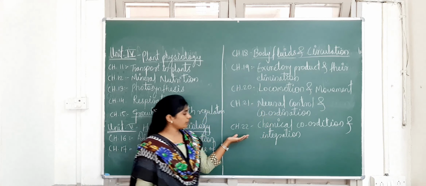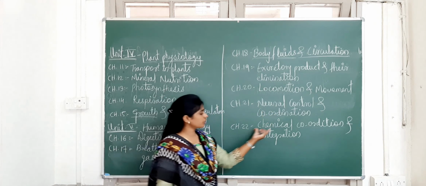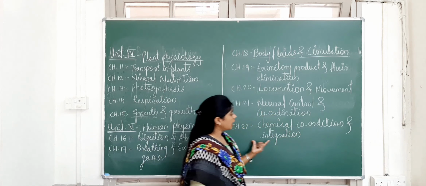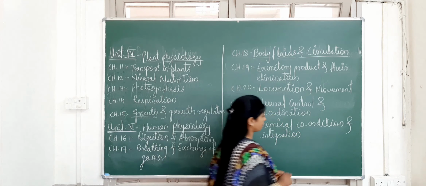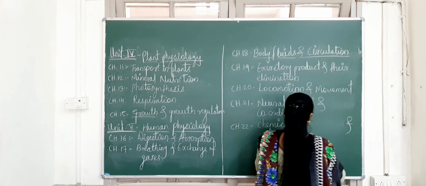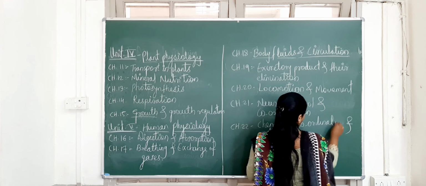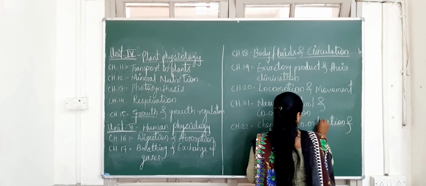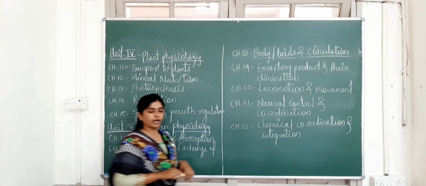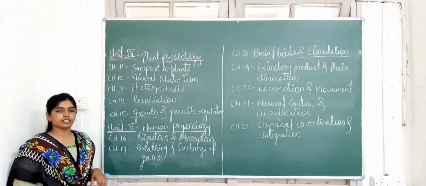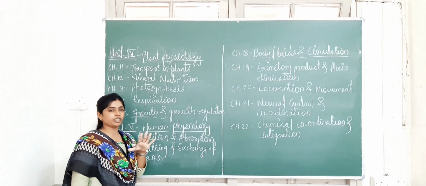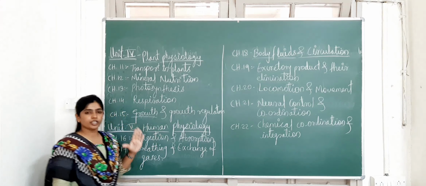The last topic of your syllabus is chapter number 22, that is chemical coordination and integration. So this is about your syllabus, that is, the syllabus for your units, framed in 22 chapters.